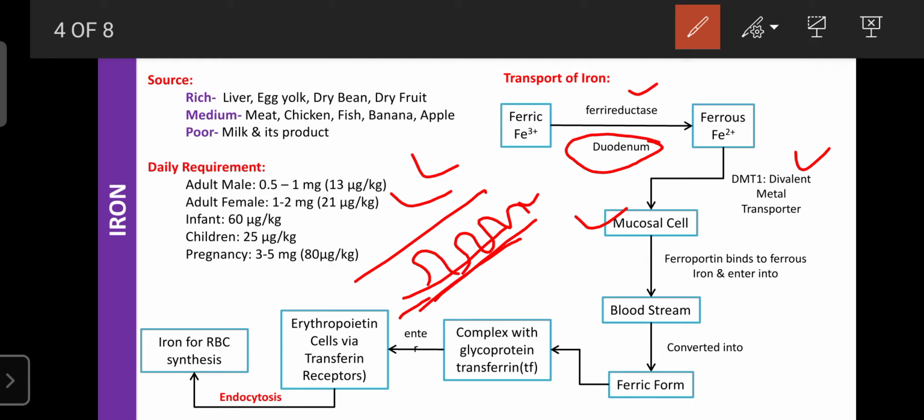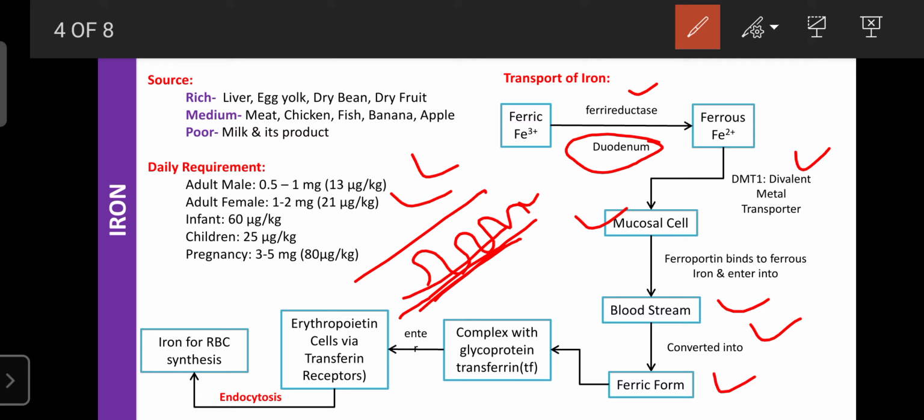After accumulation of ferrous in the mucosal cells of the duodenum or GIT, the ferrous ion can bind with ferroportin, then enter into the bloodstream. In the bloodstream, due to the presence of a certain enzyme, this ferrous ion can be converted into the ferric form.